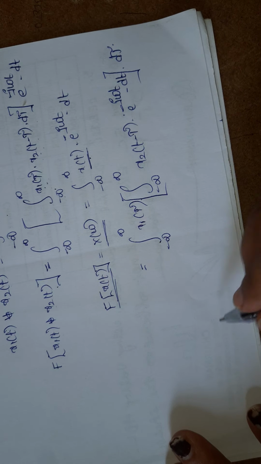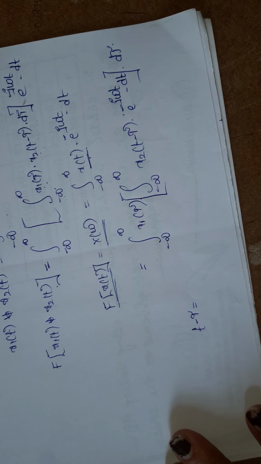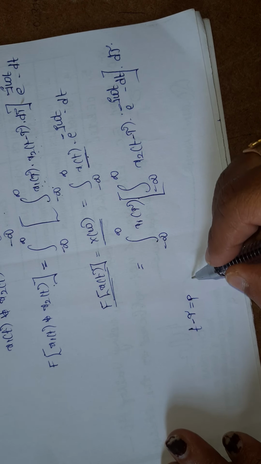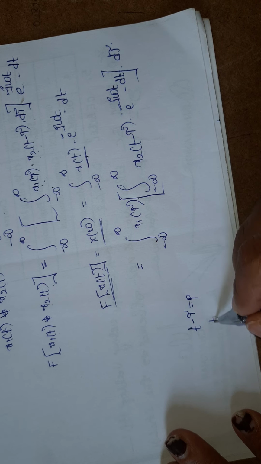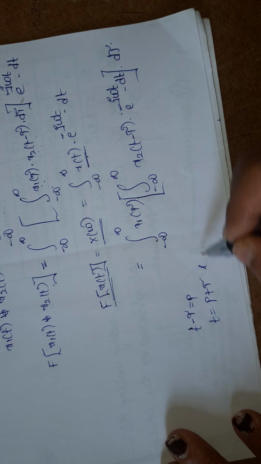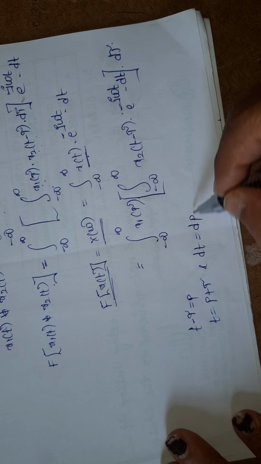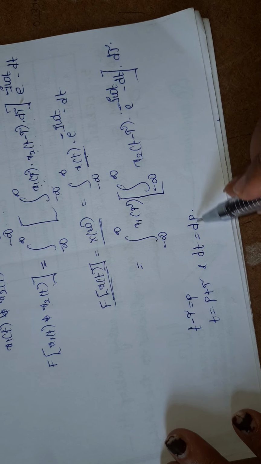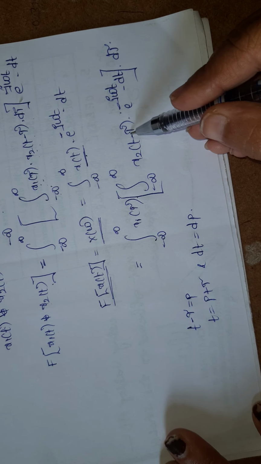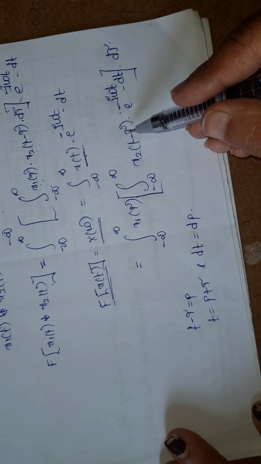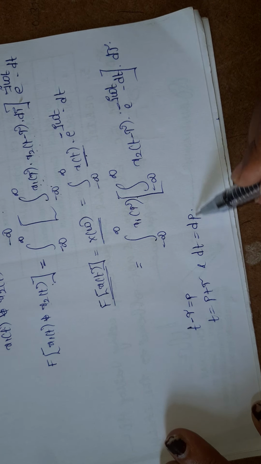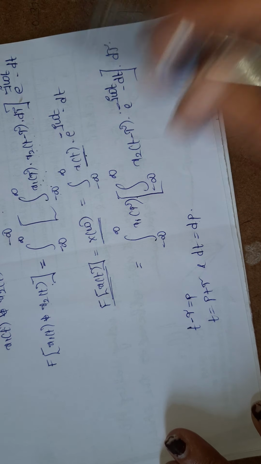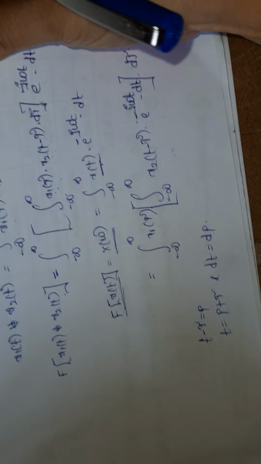Okay. Now I am considering t minus tau is equal to another variable p. So from here t is equal to p plus tau and dt is equal to dp. If we do the differentiation with respect to t, tau is nothing but a constant here, so it will be equal to 0. So dt is equal to dp. I am substituting these in this equation.